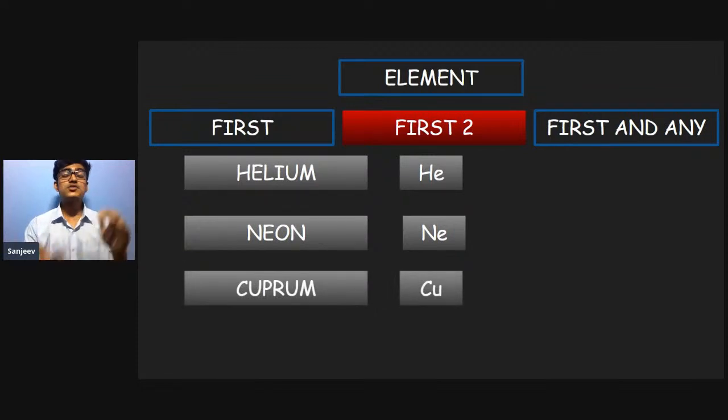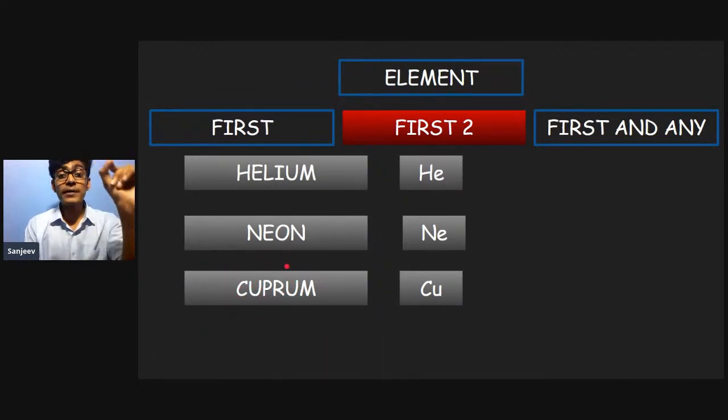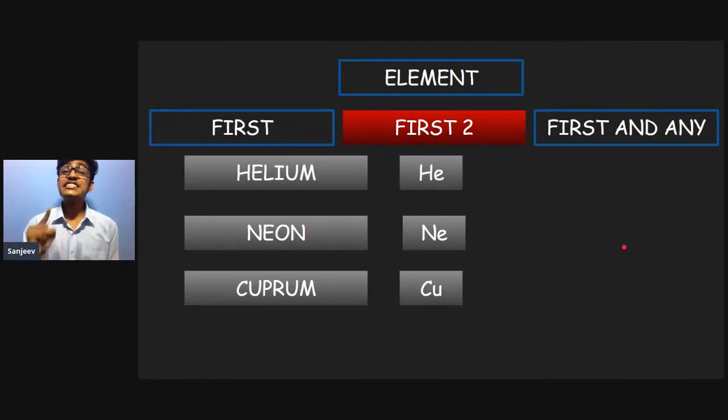There are more examples. The symbol we use for copper is Cu, but it isn't taken from the word copper. It is taken from the word cuprum, because copper is also known as cuprum. So cuprum is the word taken for copper, and its symbol is Cu, and not Co. Please remember, the first letter should be capital and the second letter should be small.